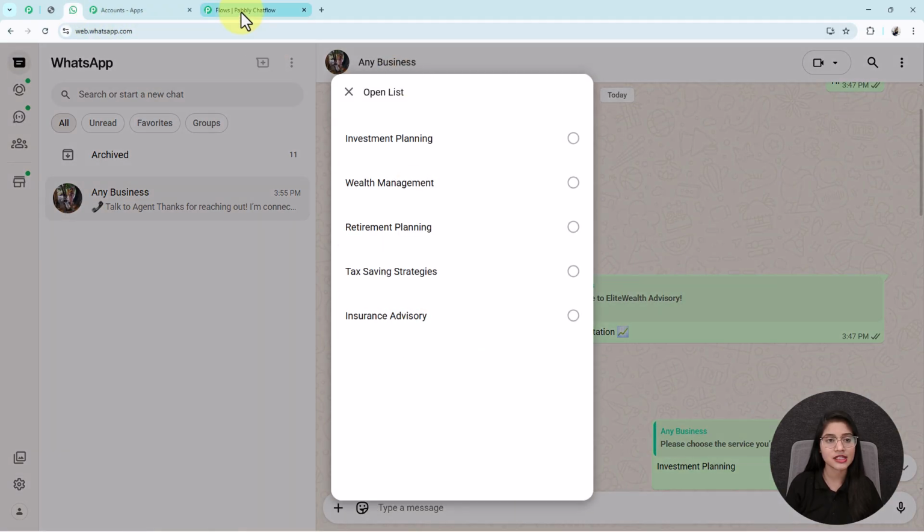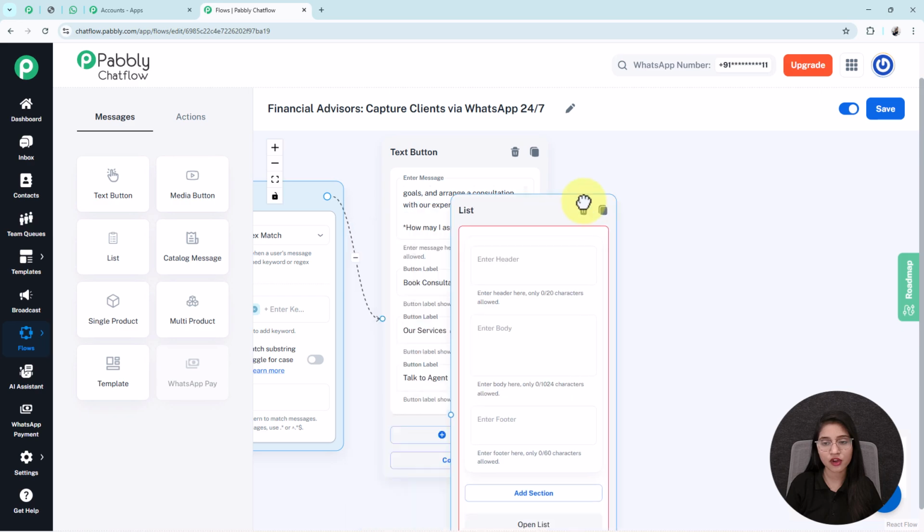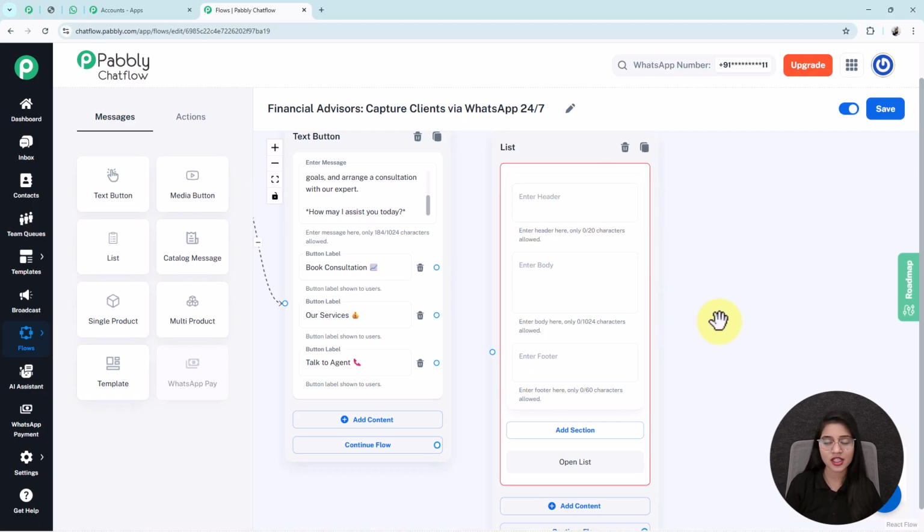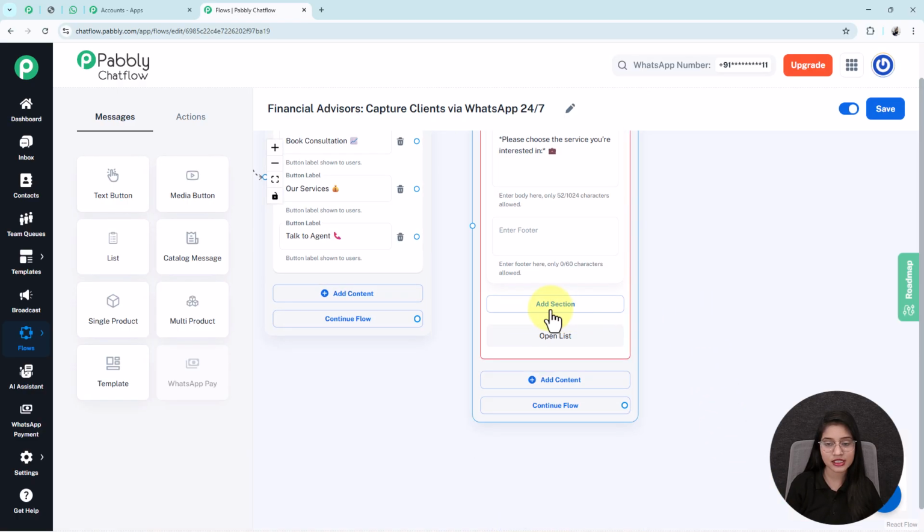For setting up this message, I'm just adding one list button from here, and you can see that this list button is divided into 3 parts, named header, body and footer, where in this case I'm not writing any header or footer, but you can write it if you want to. See, I have entered the message in this enter body box: please choose the service you are interested in. Next, I will click on this edit section button.